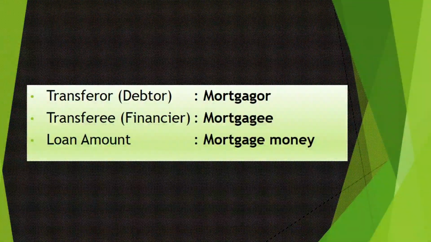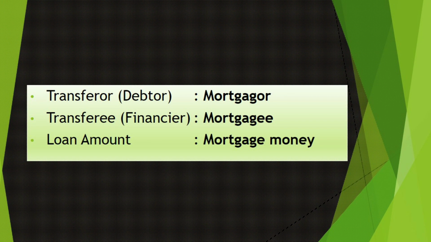Before that, we will just understand 3 terms used in mortgage. One important term is mortgager. Who is the mortgager? The mortgager is the person who offers the security or who executes the mortgage deed in favor of the creditor. In favor of whom does he execute? In favor of the creditor. So the creditor is the mortgagee, and the debtor is the mortgager. This we have to understand.